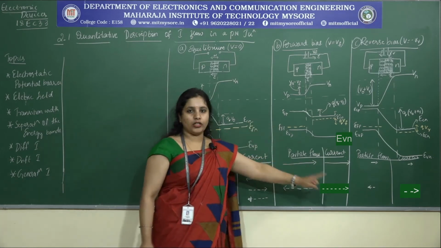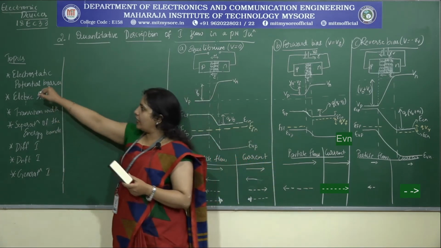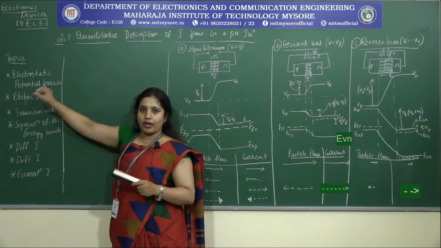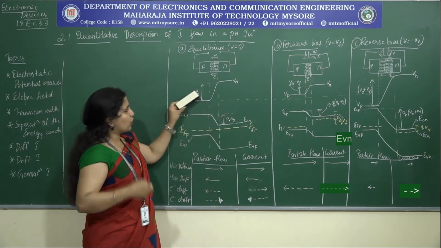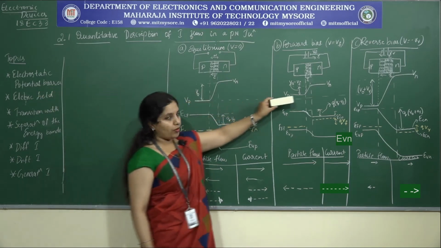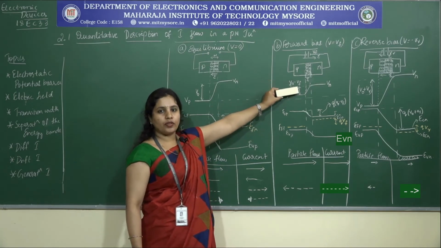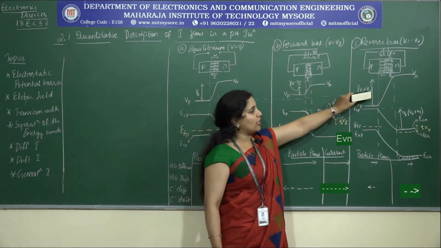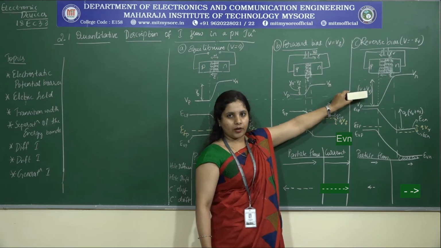I hope all of you are clear till here. Let me just summarize. In case of electrostatic potential barrier, in case of equilibrium it was V naught. In case of forward bias, it was reduced by a factor Vf, whereas in case of reverse bias, it was increased by a factor Vr.